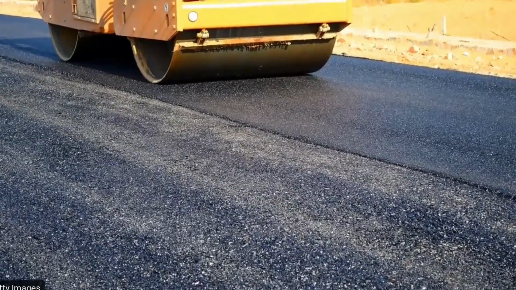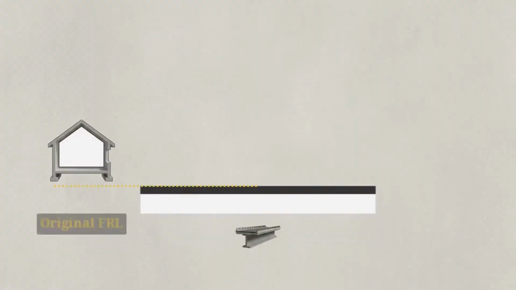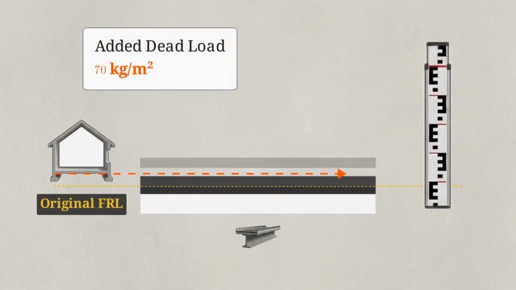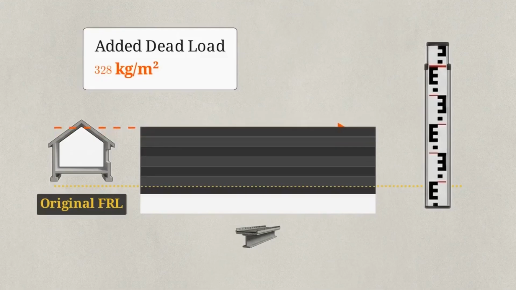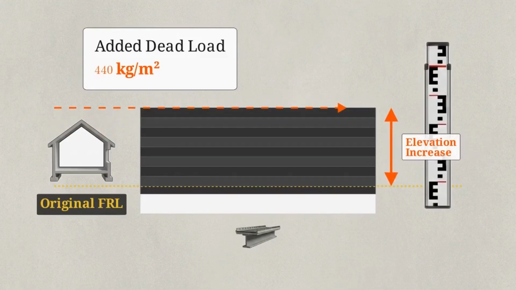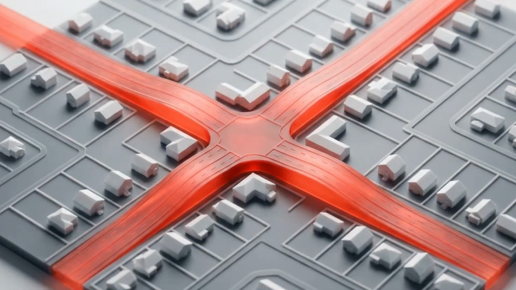Repeating this shortcut every few years creates a massive structural problem. Layers of thick asphalt stack on top of one another, pushing the road height far above the original baseline. By prioritizing saved labor over proper milling, contractors permanently alter the physical topography of the neighborhood.